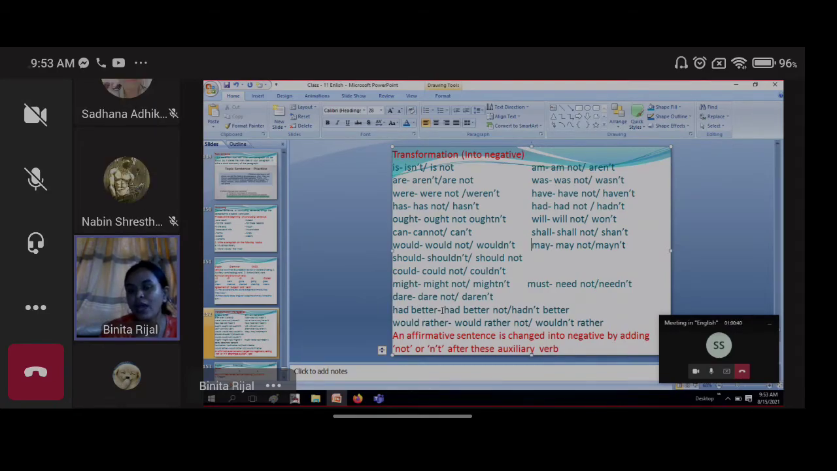We don't say you had better gone there. We say you had better go there. Verb 1 is used here. So while changing,